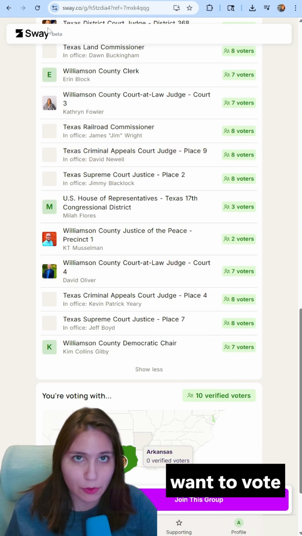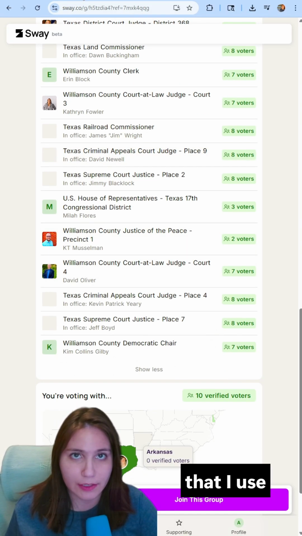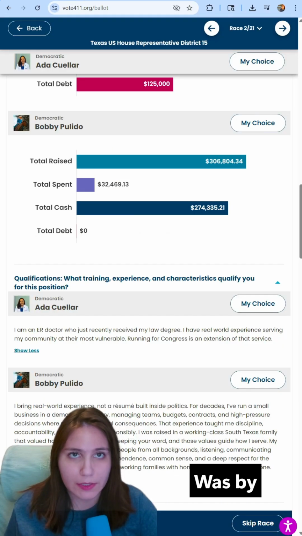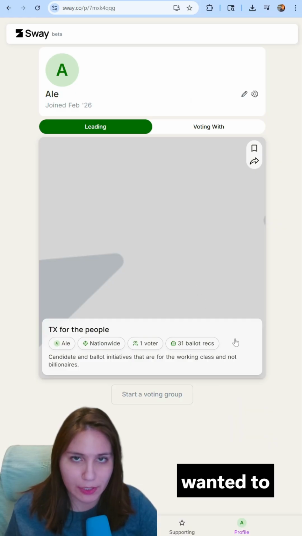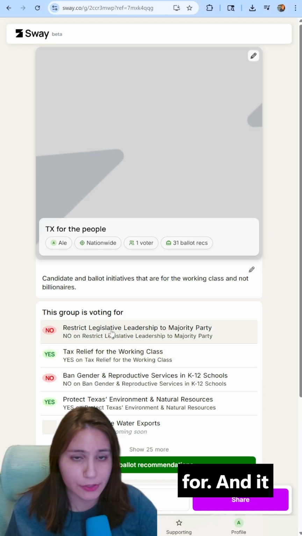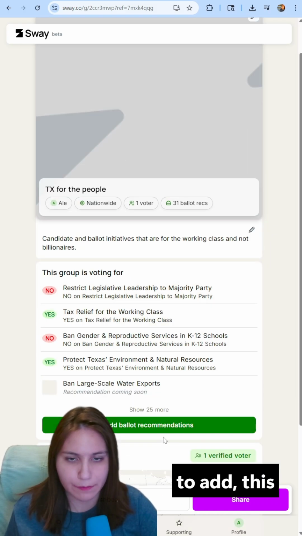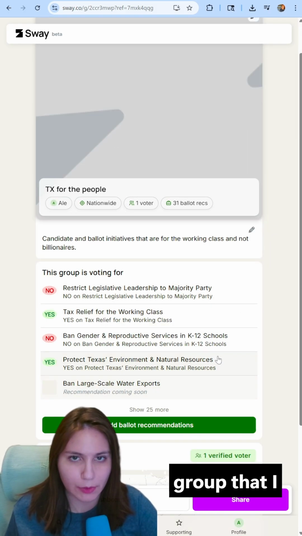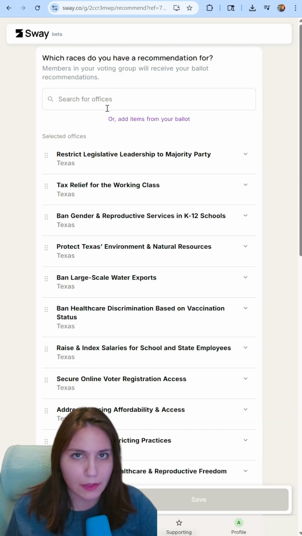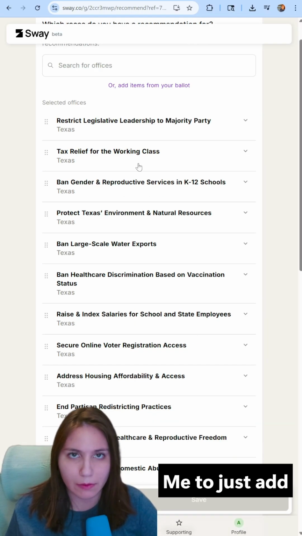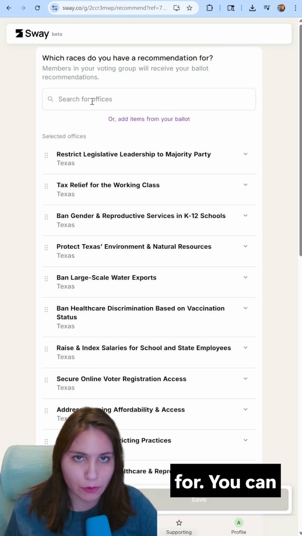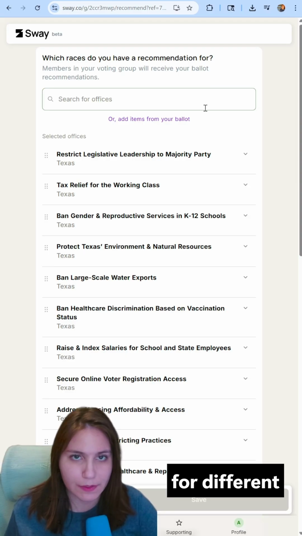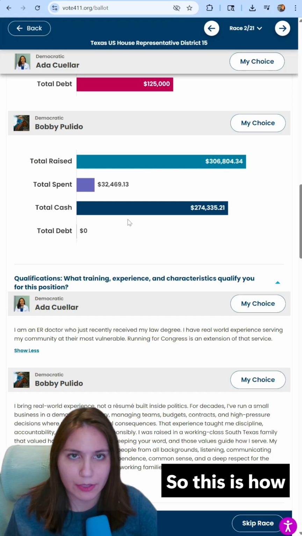The way that I used both sway.co and Vote411 was by creating my own group, because I wanted to select the people that I wanted to vote for. And it also gives you ballot initiatives as well. This is the voting group that I created. And if I wanted to add some ballot recommendations, it doesn't limit me to just add recommendations for the offices that are available for me to vote for. You can also search for different offices here. So this is how I used it.